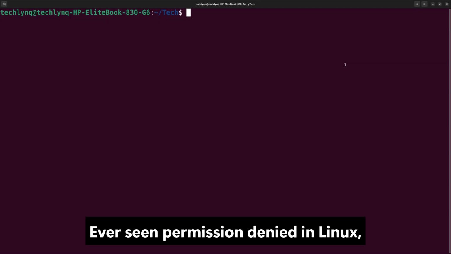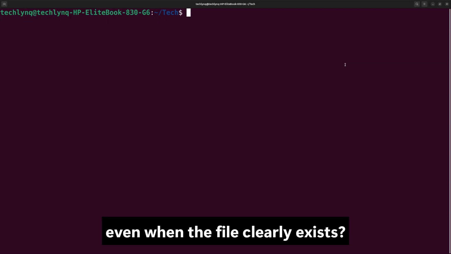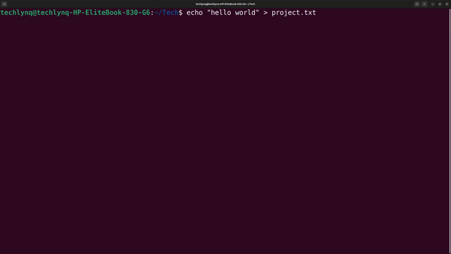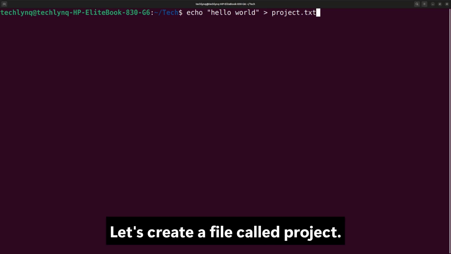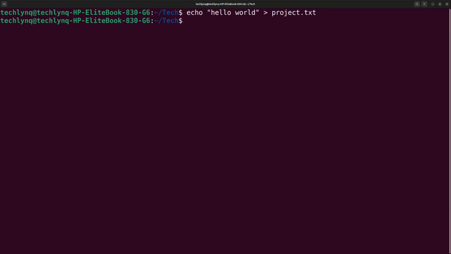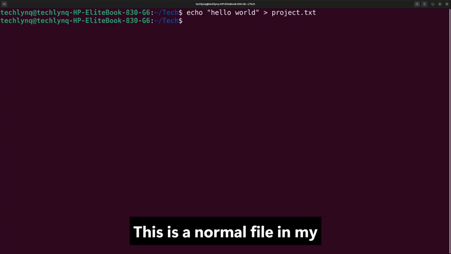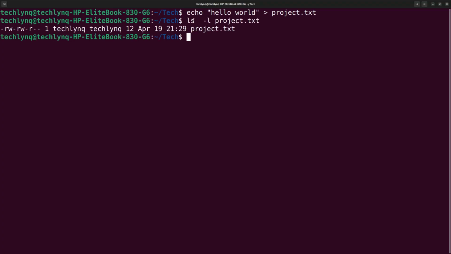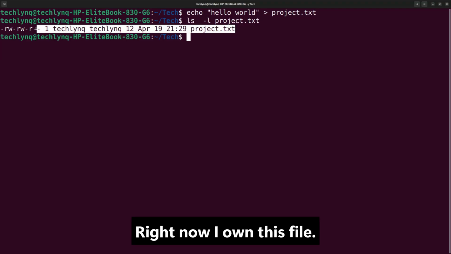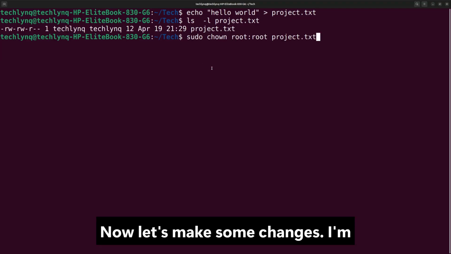Ever seen "permission denied" in Linux, even when the file clearly exists? Let's create a file called project. This is a normal file in my home directory. Right now, I own this file. Now let's make some changes.